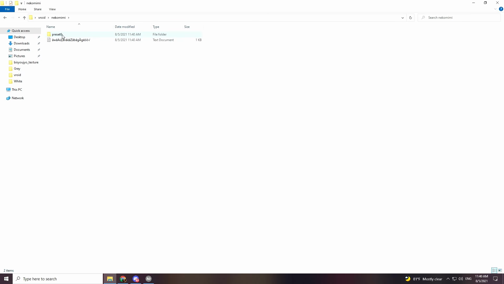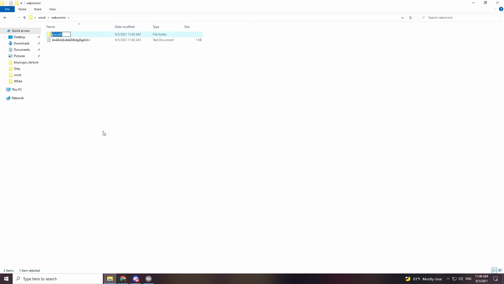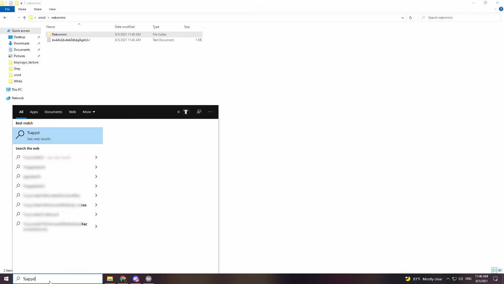First, you want to go over to the preset file and rename it to something that's a little bit easier to remember, because you definitely don't want to have multiple folders labeled preset 13. Then you're going to take the folder and press cut, go over to your search bar and type in %appdata% and click on that folder.